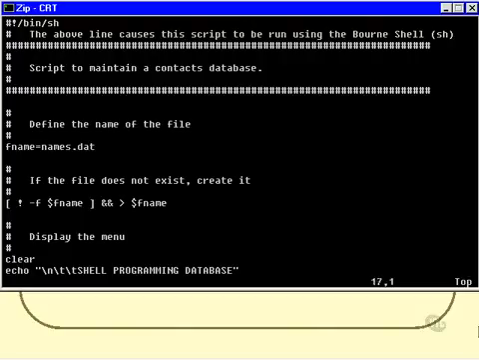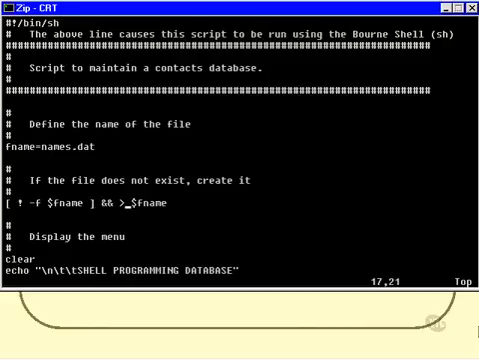I've said that I'm going to test to see if the names.dat file actually exists already, and if it doesn't, then I create it. So if I say if the file does not exist, then, well, you can think of that as being a then, but it's really if that succeeds, then proceed to this bit.